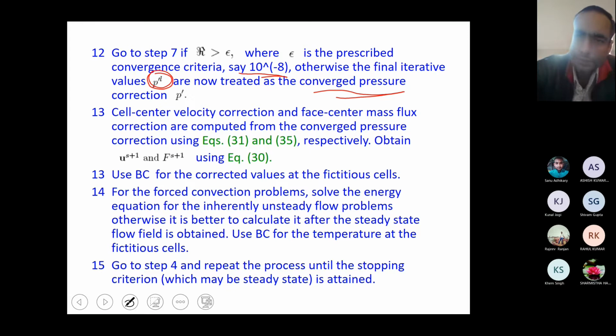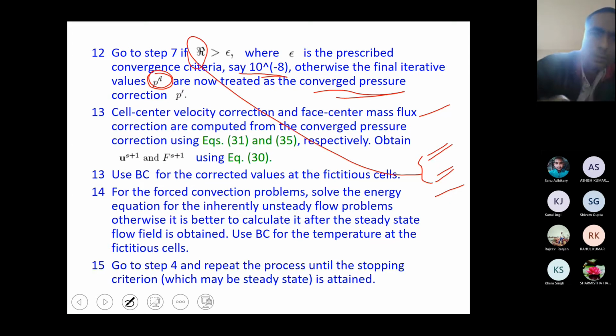Because in the one time step loop you are having one more loop, so that is where this R is actually required. Where we did the pressure correction equation, we have solved this P dash. Let's say we have assumed that we got the converged pressure.